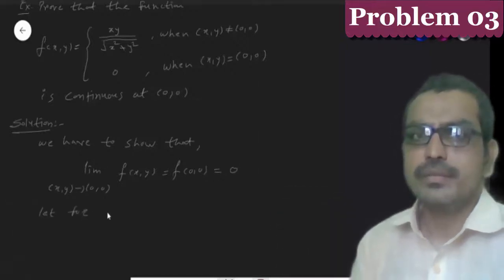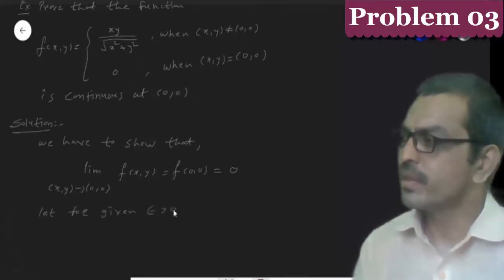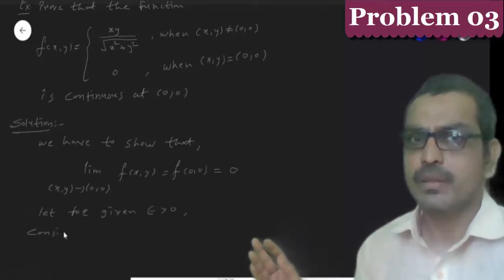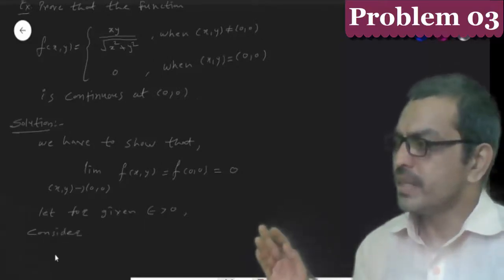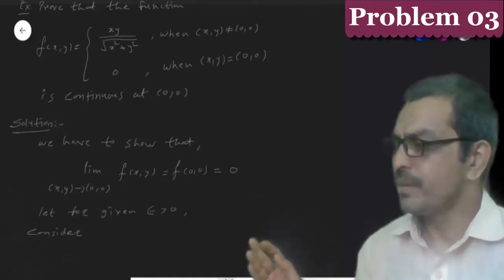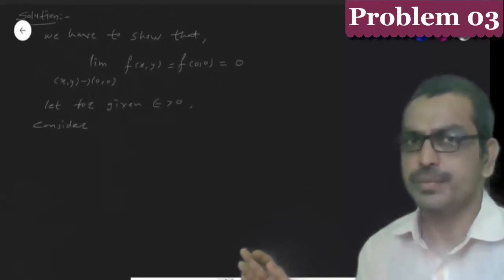Let, for given epsilon greater than 0, we consider mod of f(x,y) minus f(0,0).